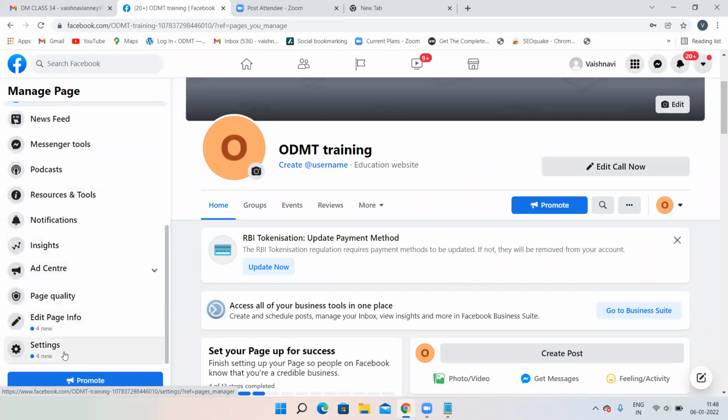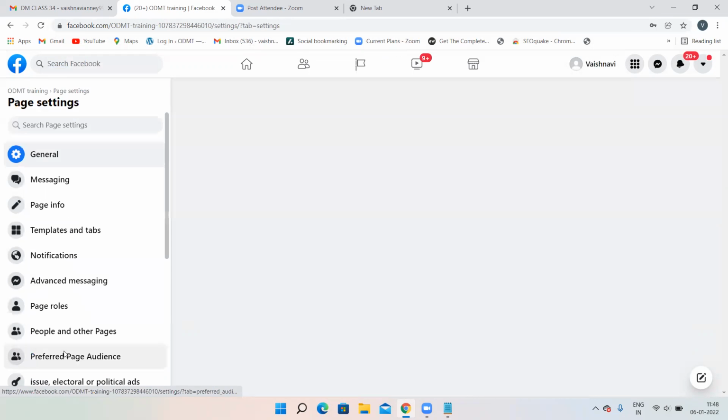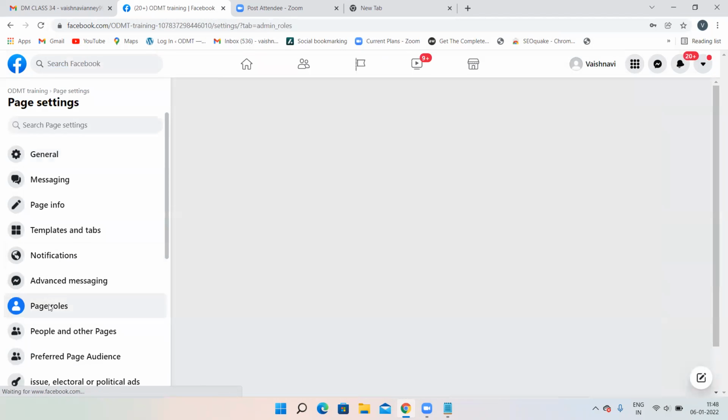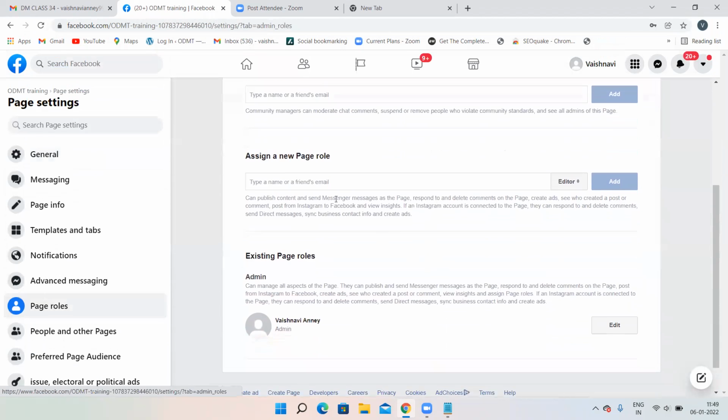Just go into settings, open your particular page, go into settings. Here the page role option will be there. Click on page role, and here you have to type the friend's name. Suppose that particular person is your Facebook friend, then just type that friend's name. Otherwise, you can type that person's email ID, and you can also choose what access you want to give: admin, editor, moderator, whatever you want. Give admin access, then click on the add button. Then that particular person will get the page access.